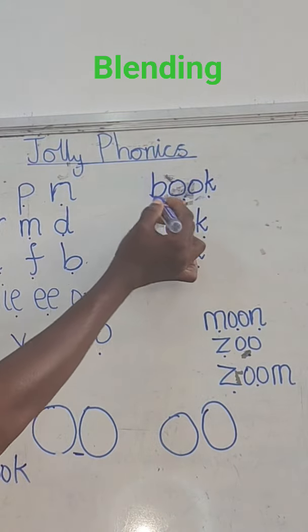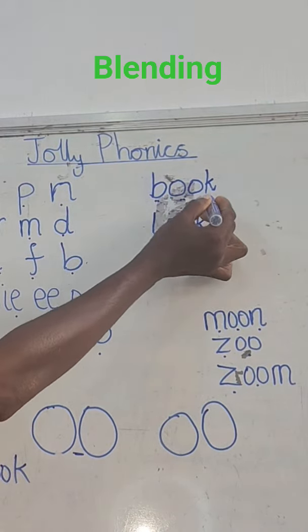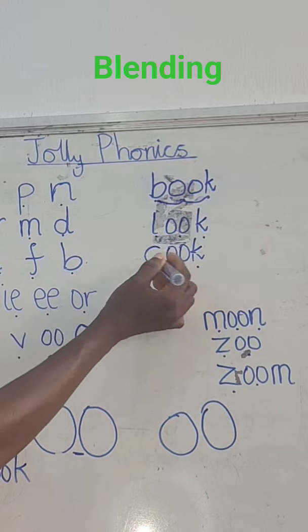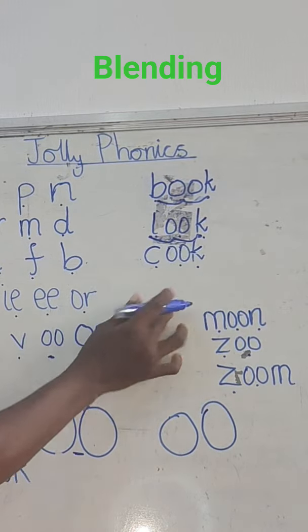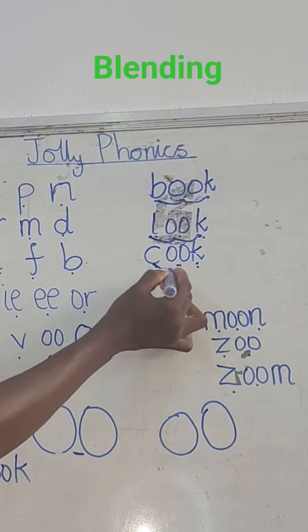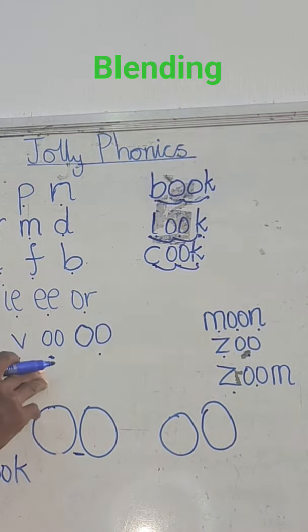I have here three letter sounds. Book. Ook. Book. Ook. Look. Ook. Hook. So all these have the short OO.